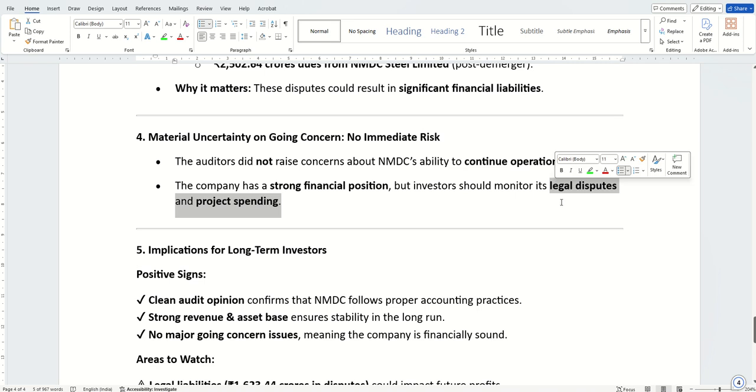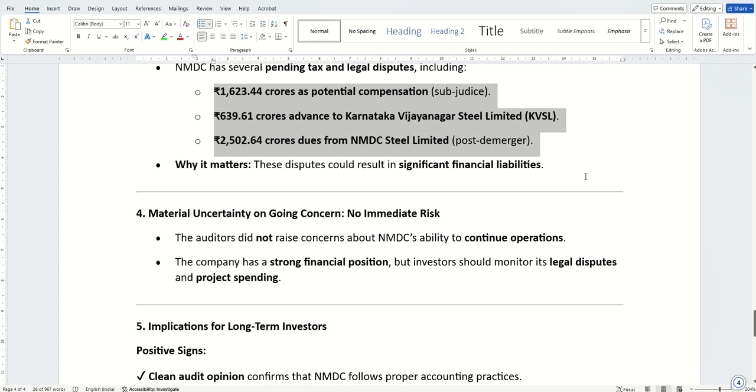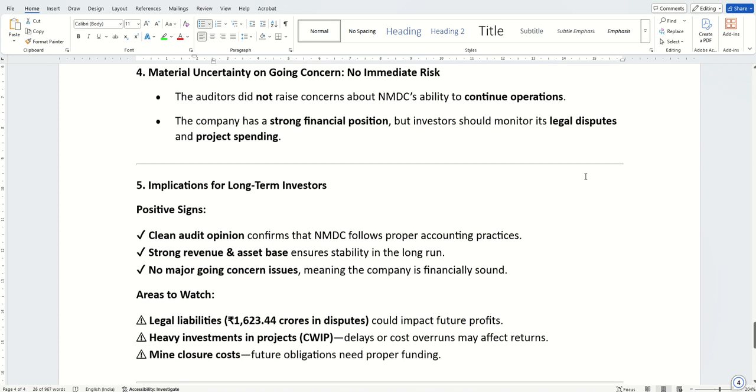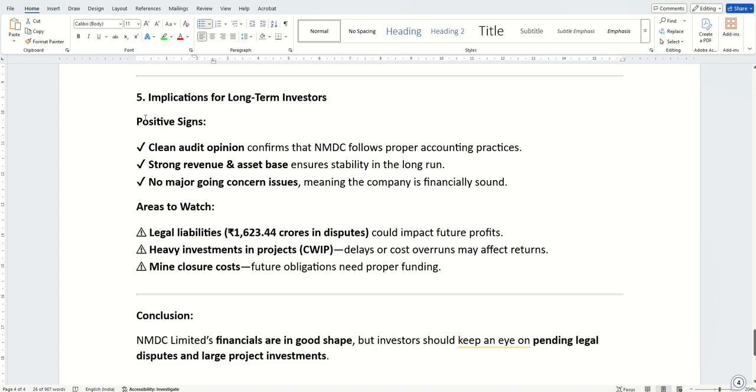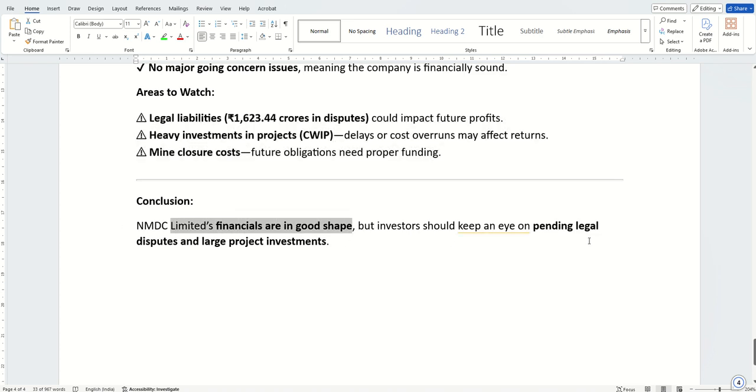I know about this company, it's NMDC. Even if they end up paying for all these disputes, their balance sheet is strong enough to proceed without any concerns. Then implications for a long-term investor. So what are the positive signs? Areas to watch: yes, they are going to close a mine, legal disputes, etc. Conclusion: financials are in good shape, pending whatever the legal disputes.